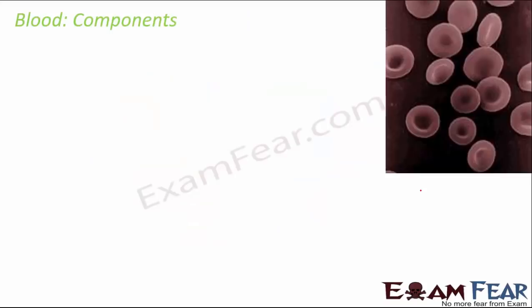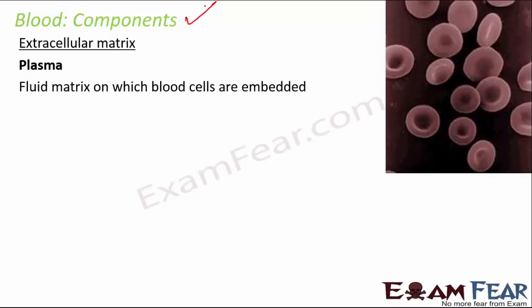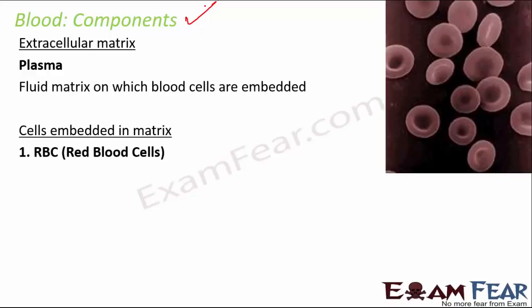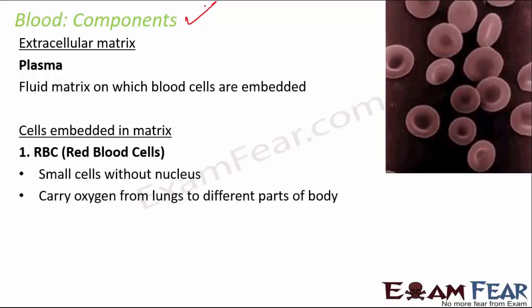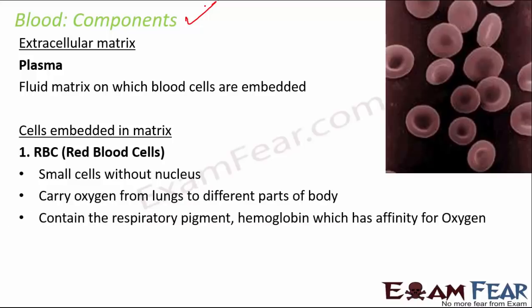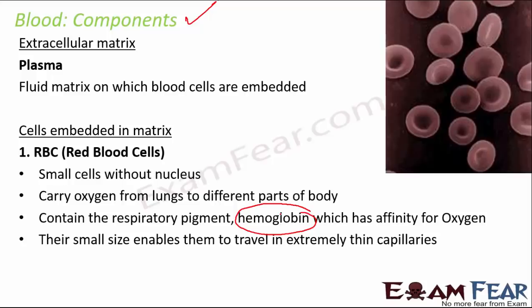Components of blood is an important topic because you do get small questions from here. The blood consists of plasma, which is the fluid matrix in which the blood cells are embedded. The blood cells embedded in this matrix are RBCs. These are small cells without nucleus. They carry oxygen from the lungs to different parts of the body, and they contain the respiratory pigment called hemoglobin, because of which they have this red color, and that is why they are called red blood cells. Their small size enables them to travel in extremely thin capillaries.